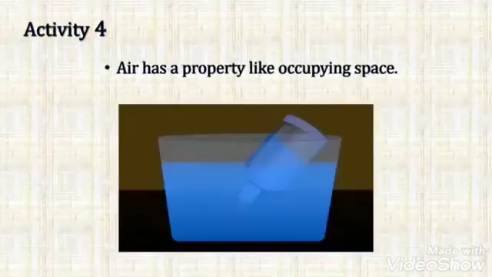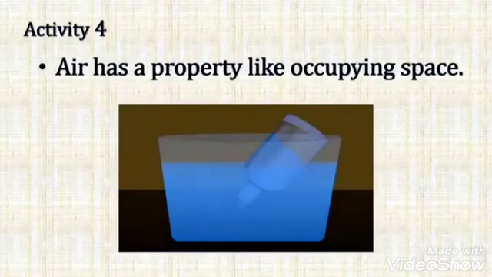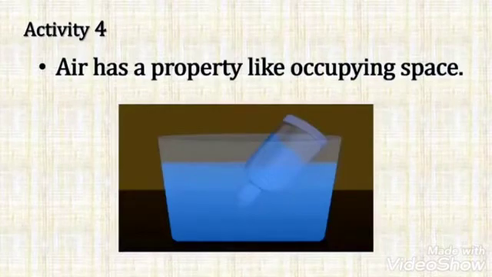Children, we will do one more activity. Dip an uncorked inverted empty bottle in a slanting position into the water in a wide container. What do you observe? You can observe bubbles near the mouth of the bottle and water is filled in it. It means air from the bottle comes out in the form of bubbles and the space in the bottle is occupied by water. Let us do one more activity.